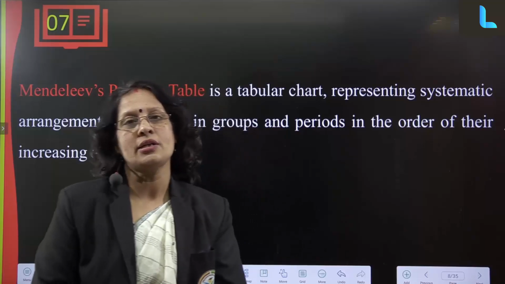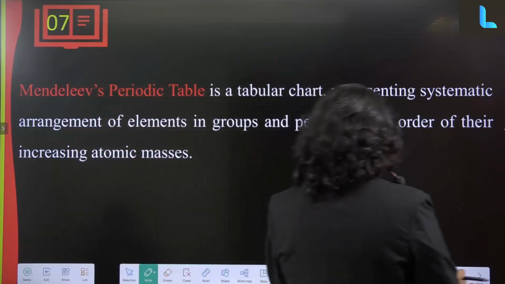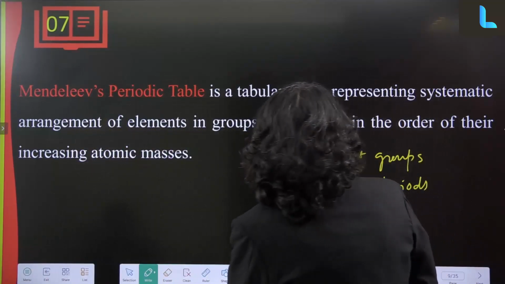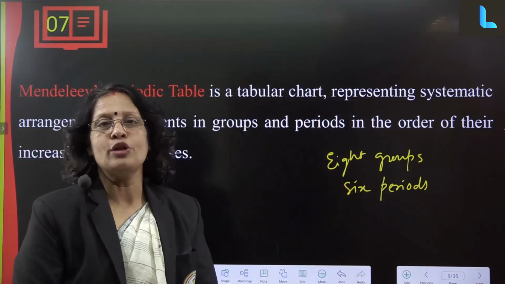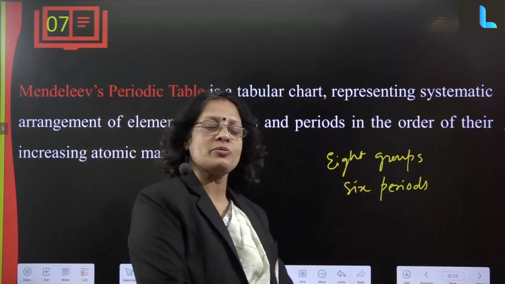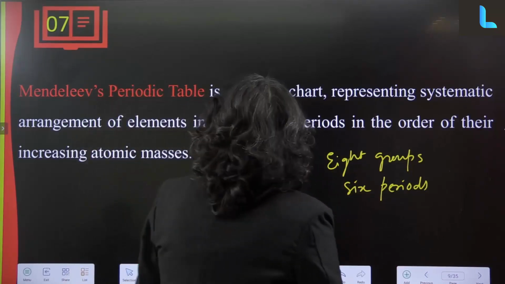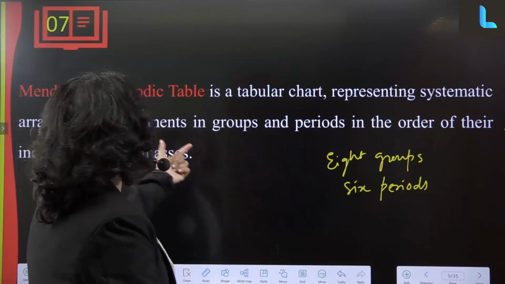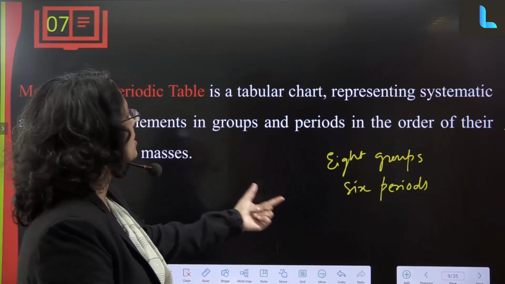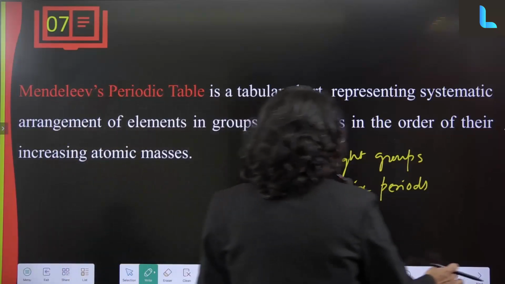So horizontal and vertical lines, groups and periods, were divided like that. There were 8 groups and 6 periods in the Mendeleev periodic table, in order of their increasing atomic masses.